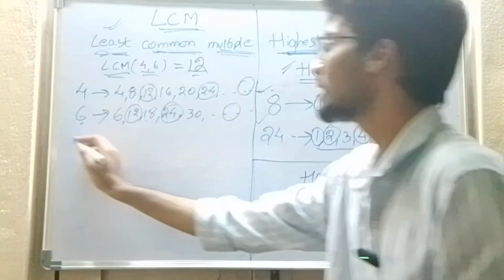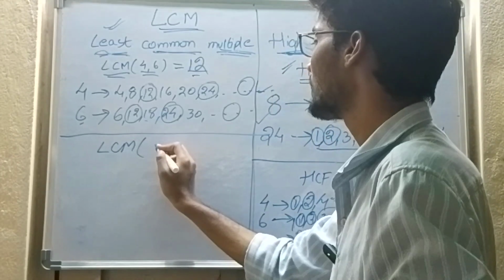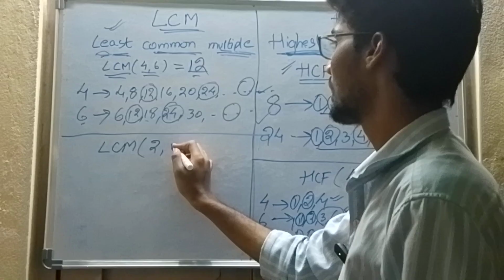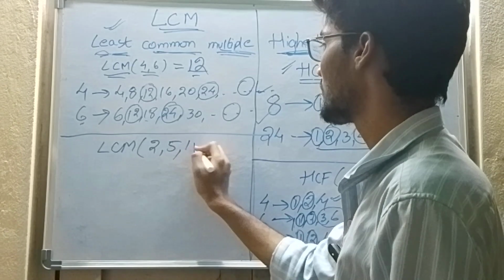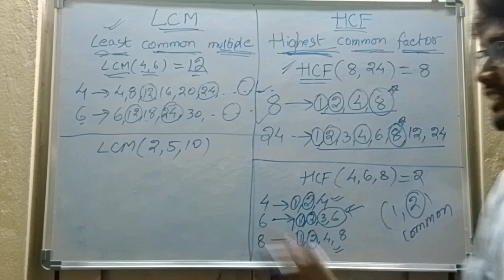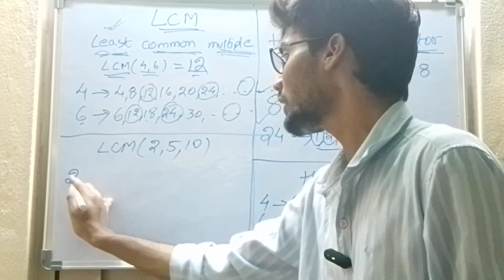Now let us take one more example. I want to find the LCM of 2, 5 and 10. LCM, least common multiple. So I want to find the multiples of 2.